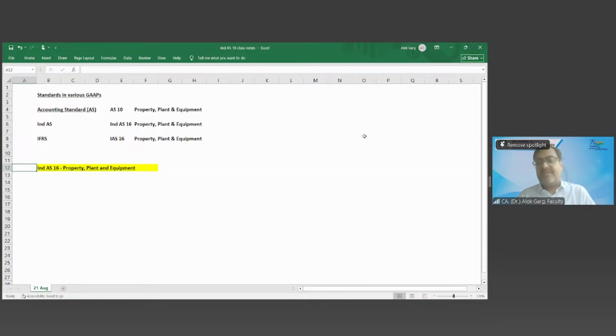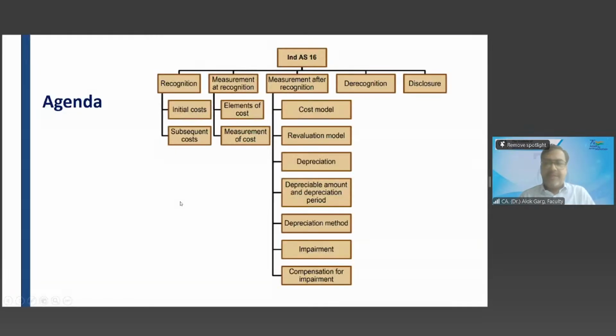So friends, these fixed assets are known as property, plant and equipment, right? Correct? Yeah. So we are going to talk about these fixed assets, which are the property, plant and equipment. Okay. Yes.